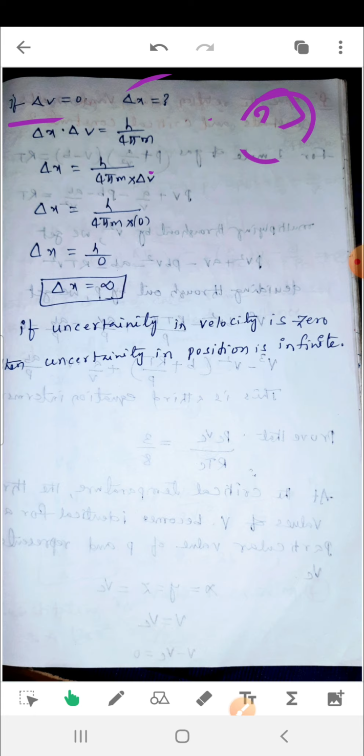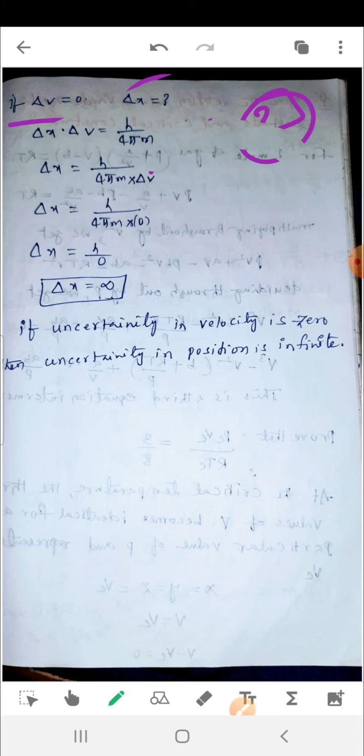Delta x equals infinity. Finally we conclude that if the uncertainty in velocity is 0, then the uncertainty in the position is also infinity. In the case of delta x equal to 0, the velocity is also infinite.